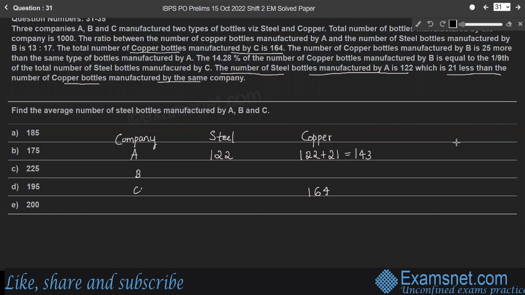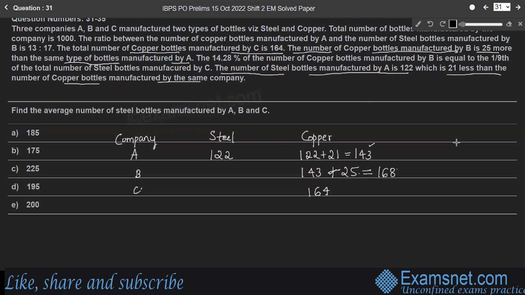The next point is the number of copper bottles manufactured by B, which is 25 more than the same type of bottles manufactured by A. So the number of copper bottles manufactured by B is 143 plus 25, which gives 168. Therefore, company B manufactures 168 copper bottles.